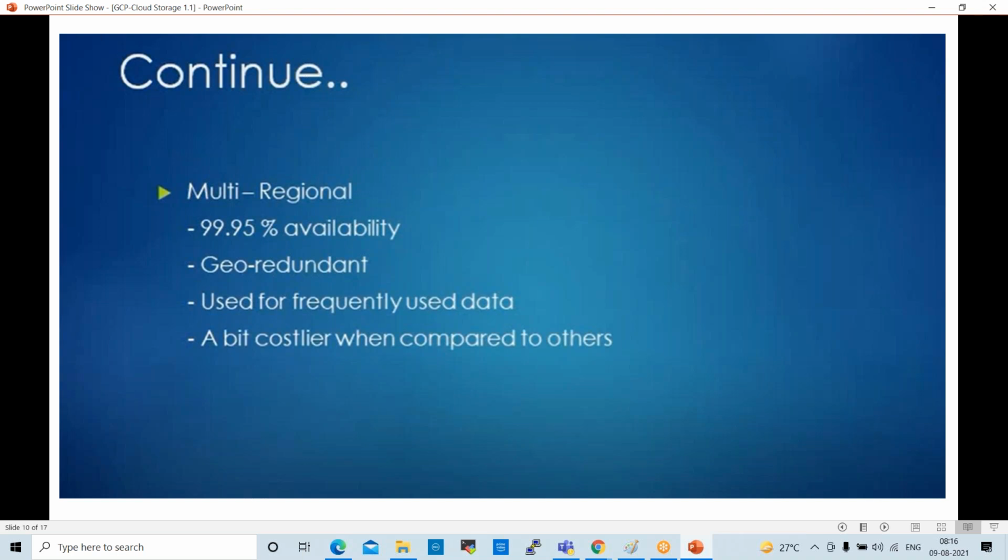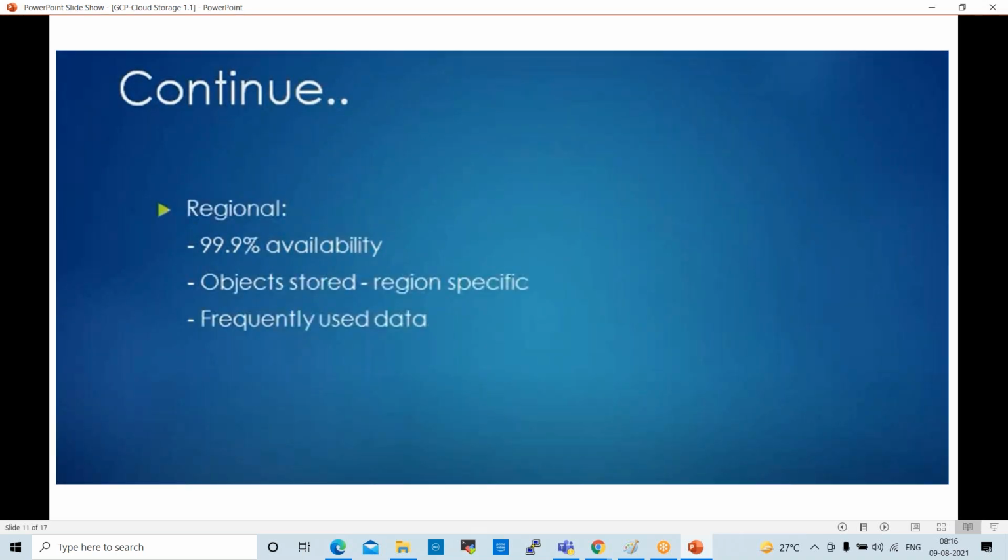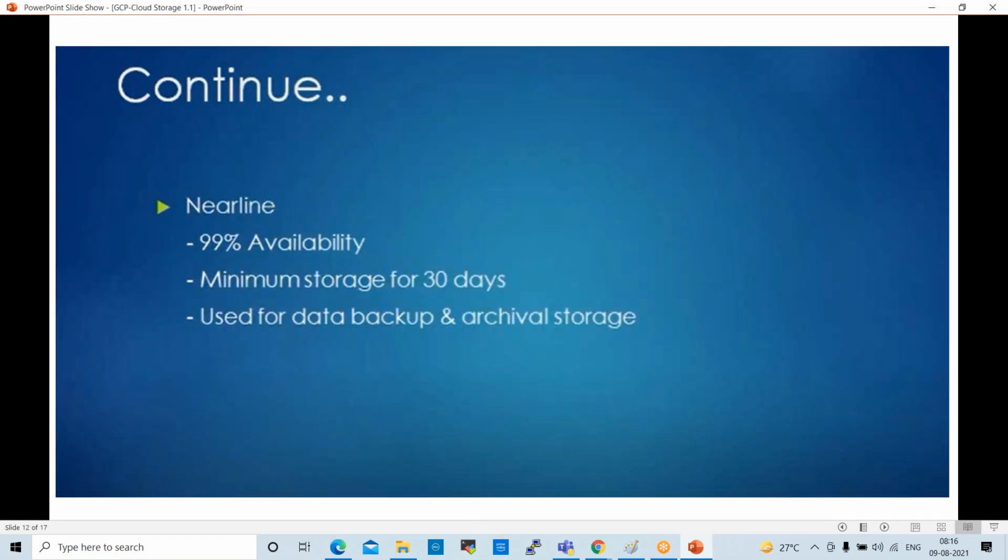See here, these are the multi-regional buckets, 99% availability and geo-redundant, used for frequently used data, a bit costlier when compared to regional. Next one is regional. Regional means 99.9% availability, objects stored region specific only, for frequently used data. Nearline storage, 99% availability, minimum storage of 30 days only, used for data backups and archival storage.